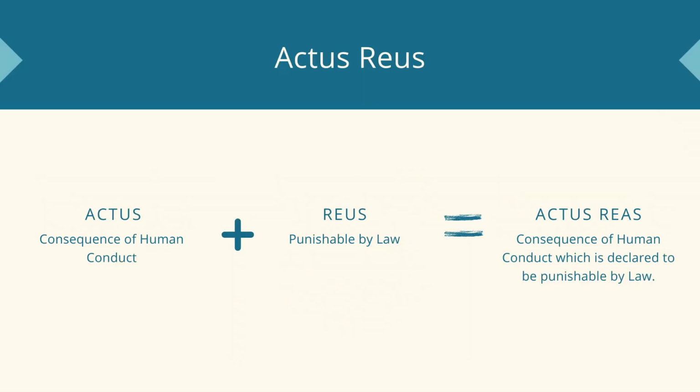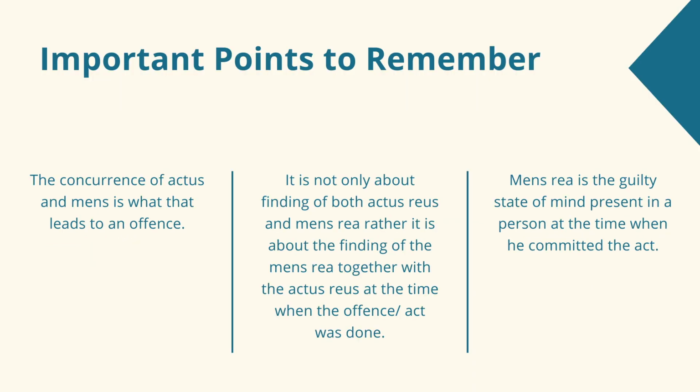If you see this diagram, you will find that wherever there is a combination of these 2, actus plus mens rea, when they meet, then it becomes actus reus and mens rea. An actus is a consequence of human conduct, and mens rea is a state of mind: mens is state of mind and rea is prohibited by law. So an important point to remember here is that the concurrence of actus and mens is what leads to an offence.